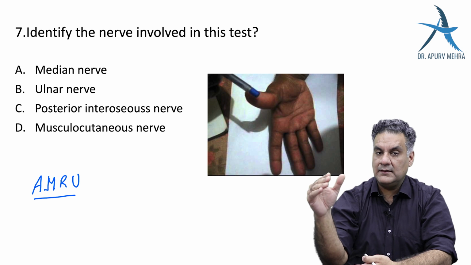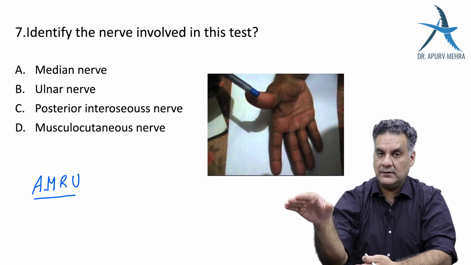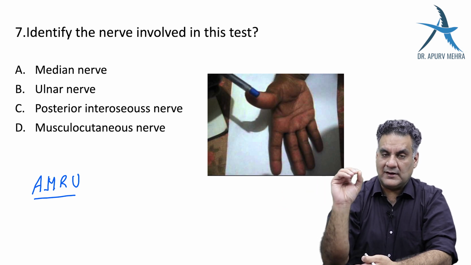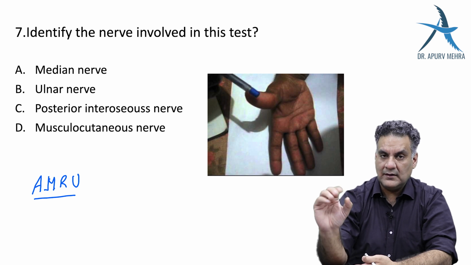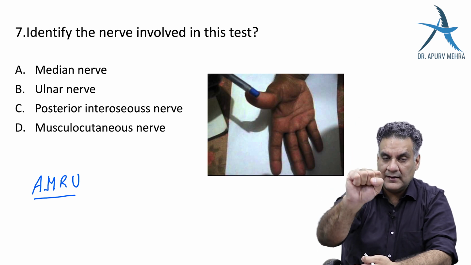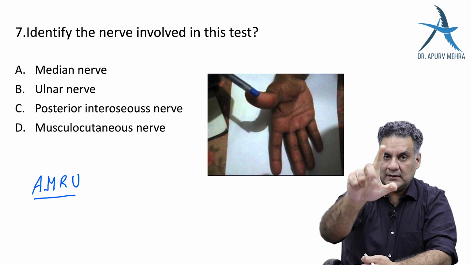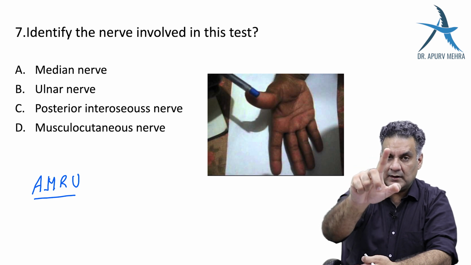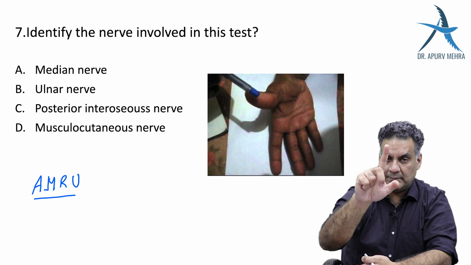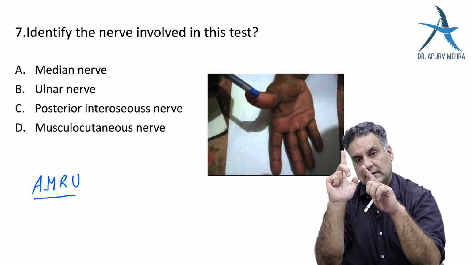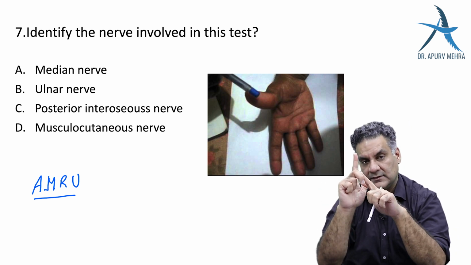When you compare it with the test for the median nerve, in median nerve, you have classical pointing index. You ask the patient to make a fist. If his median nerve is paralyzed, his fingers will stand out. And remember, the index finger will stand out completely, but the middle finger is partially flexed.